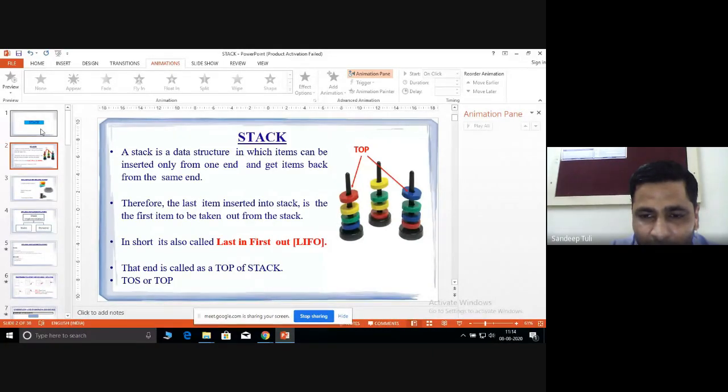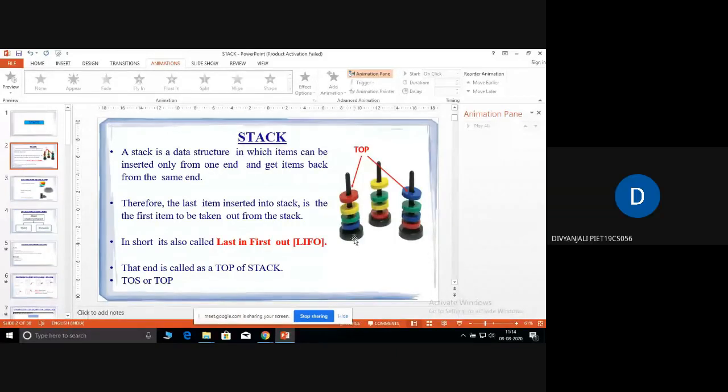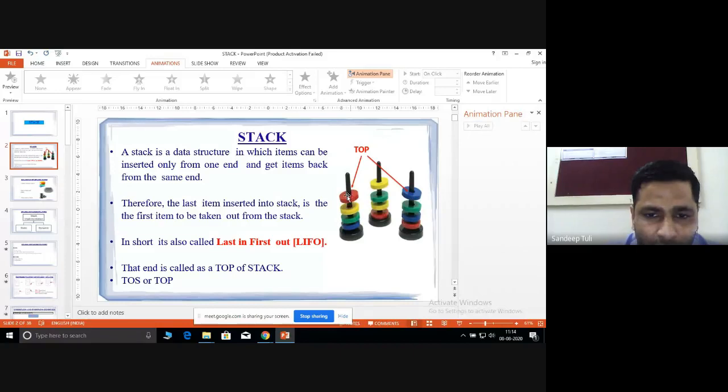The only element I can remove from the stack is the red element. This is how the stack looks. If we define a stack, it is a data structure in which items can be inserted only from one end and retrieved from the same end.